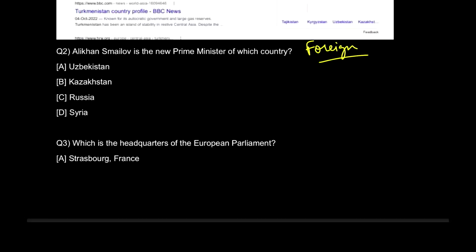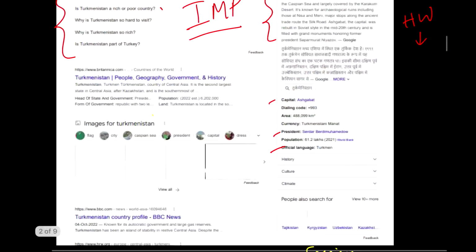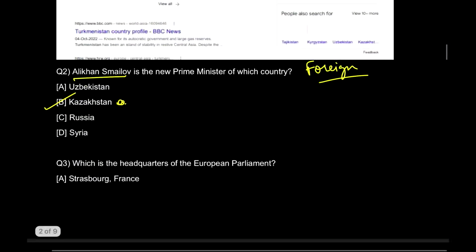Okay, so here, what would be the answer? The answer will be Kazakhstan. Okay, if you knew, very good. If you did not know it, then you have to Google it out. And what are the things which you need to find out from this question for static GK? Search for this person's name and find out 2, 3 points. And you can also search about Kazakhstan as a country itself, just like we have searched Turkmenistan over here. Okay, so you can do these two things over here for question number two.